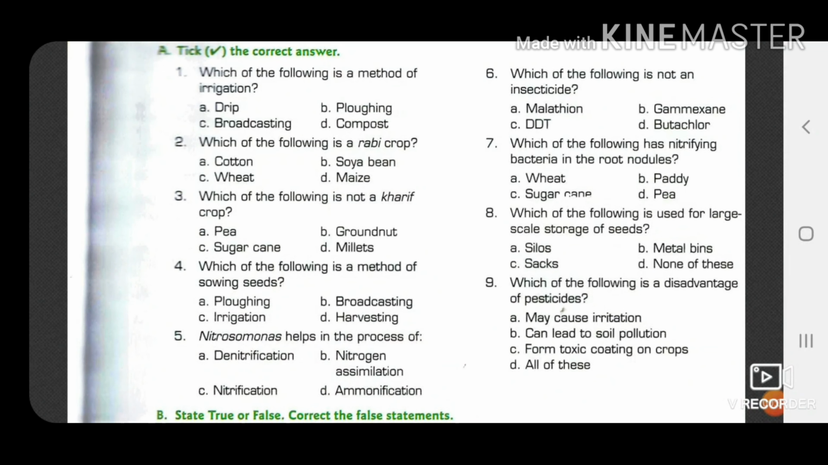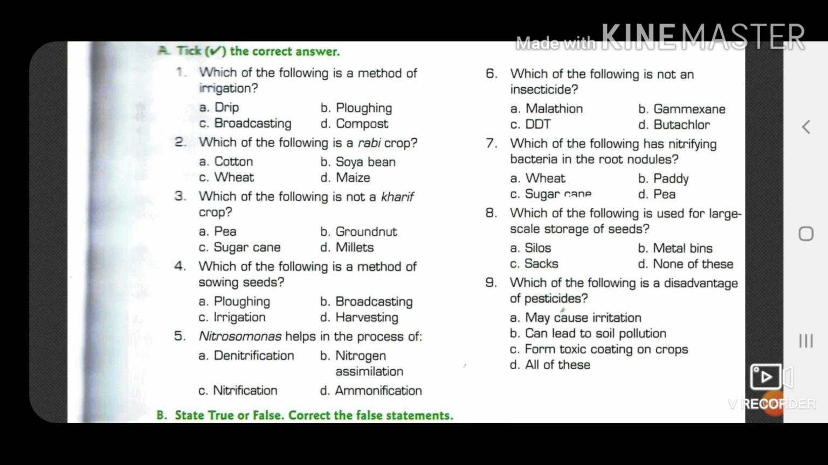Today I will discuss the question answer of chapter 1, that is crop production and management. In this video mainly I am going to discuss the objective type questions, that means take the correct option, fill in the blanks, true and false, crossword, and after that in the next video we will discuss the short answer and long answer type questions. So let's start first with the take the correct answer.